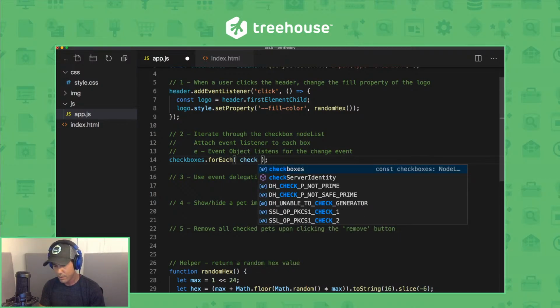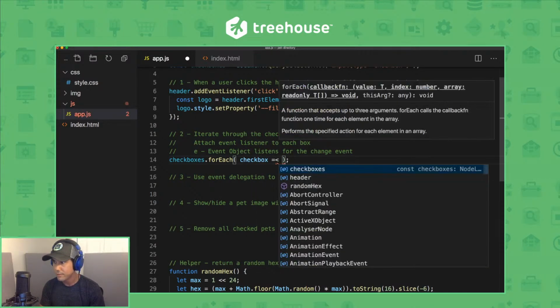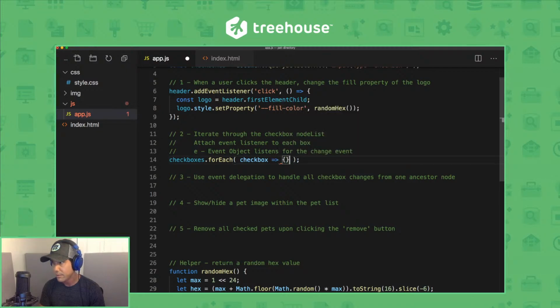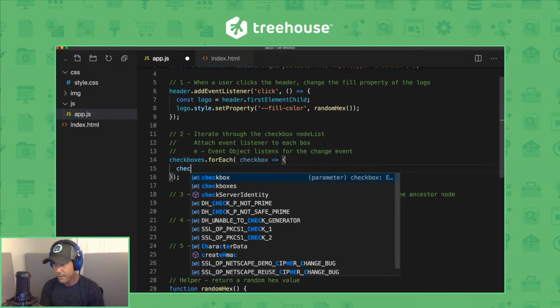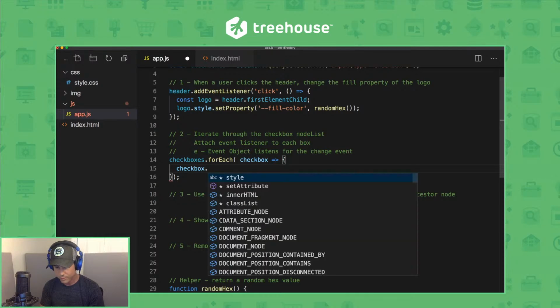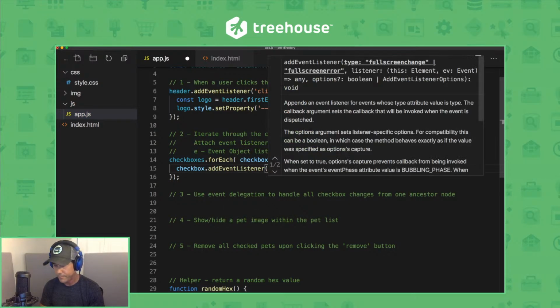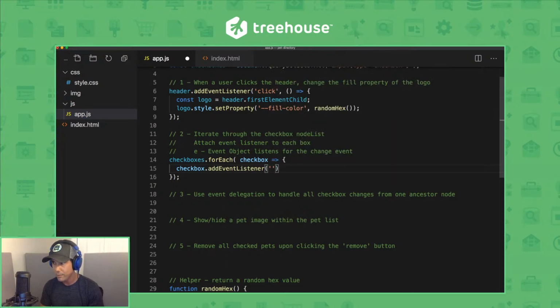So we'll say checkbox, callback, and for each checkbox, we'll add an event listener. What event do we want to listen for? Well, change is one event for input types. And let's do the callback here.